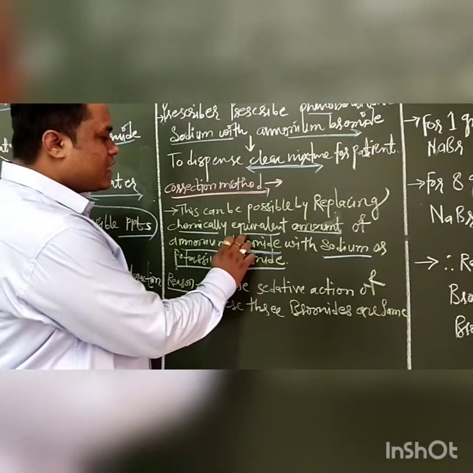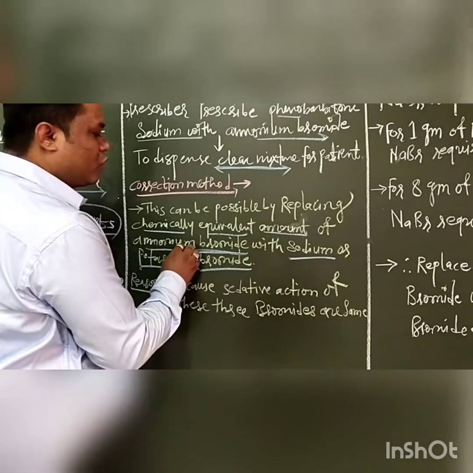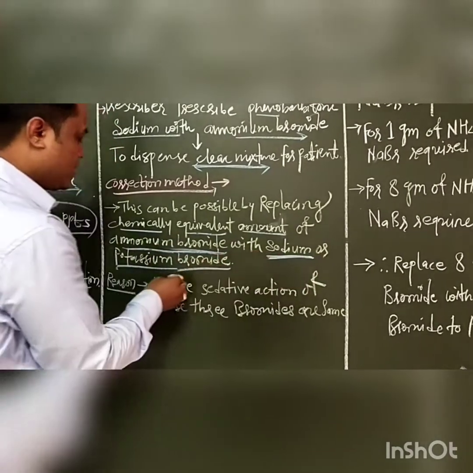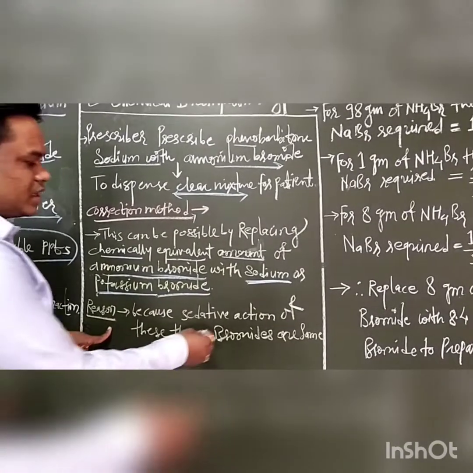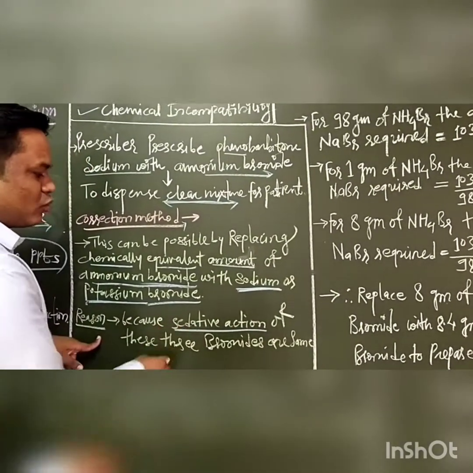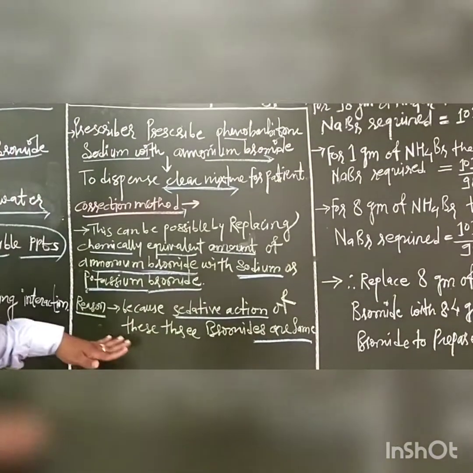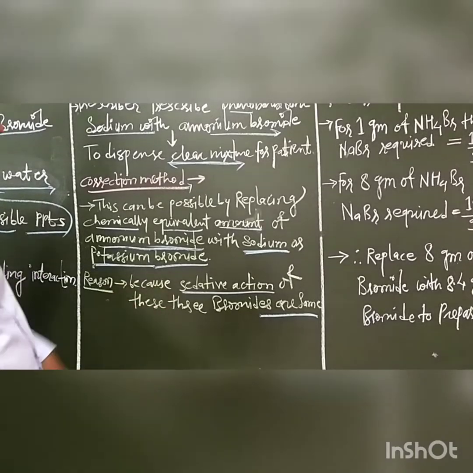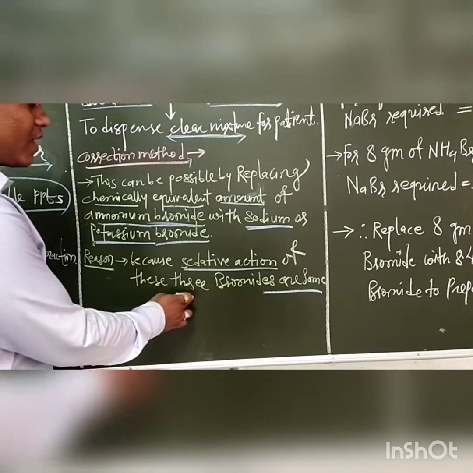Then it is replaced by a chemically equivalent amount of sodium or potassium bromide, because the sedative action of these three bromides is the same. We have to replace with the equivalent amount of substance.